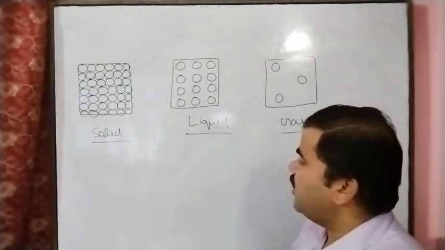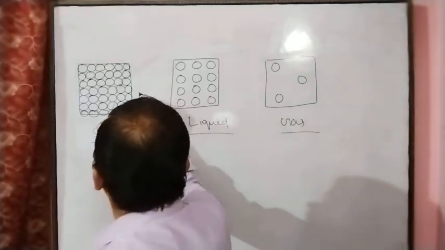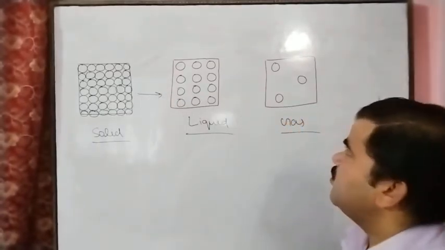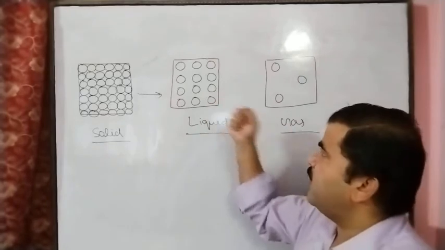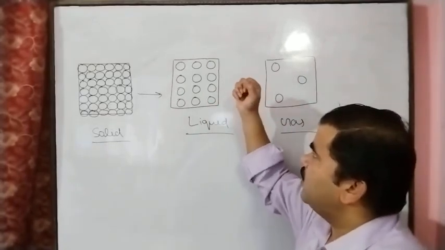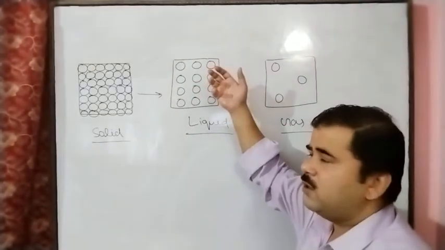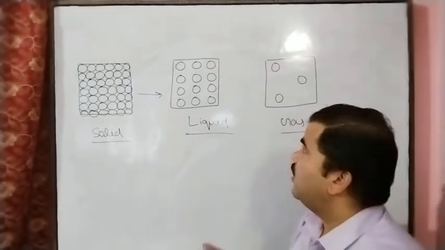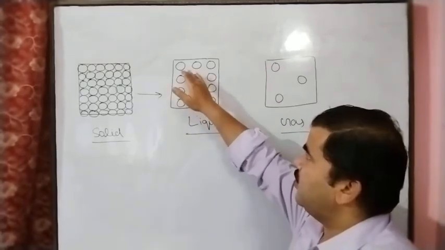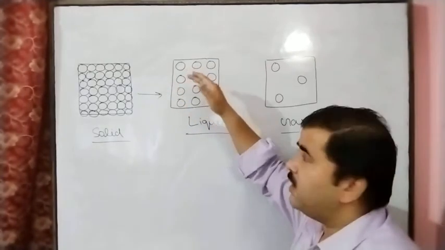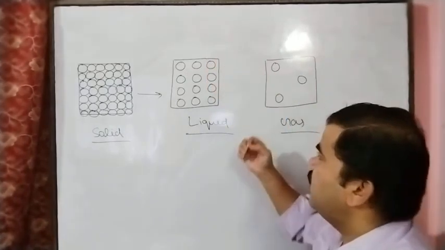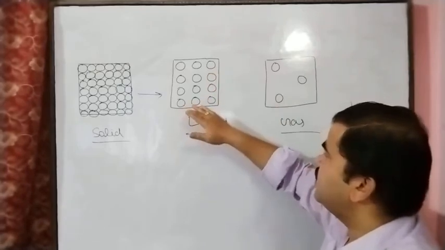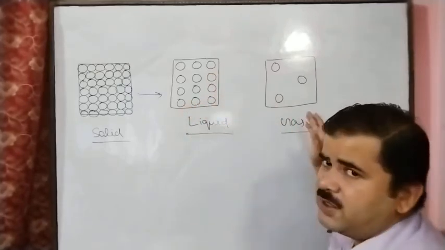And again, if we further increase the temperature of the liquid state, these particles absorb kinetic energy again and move faster than before. In this way the interparticle space increases more, the interparticle force of attraction decreases, and the liquid state changes to the gaseous state.